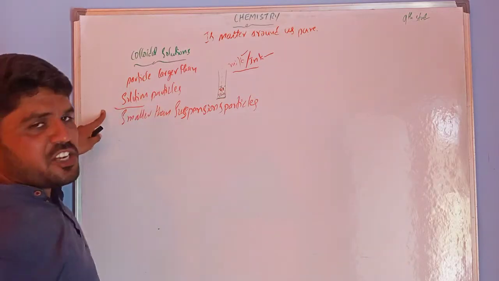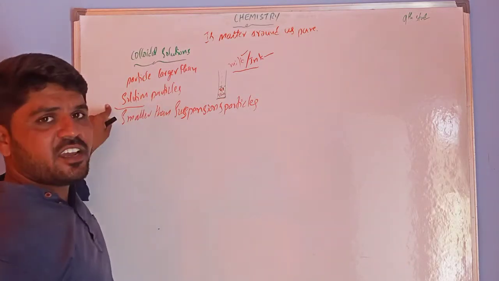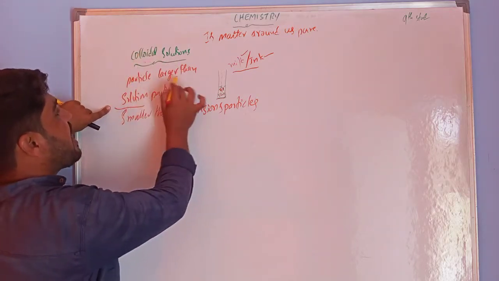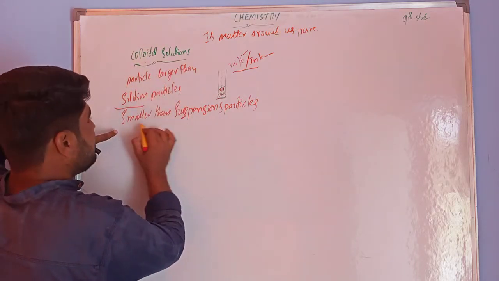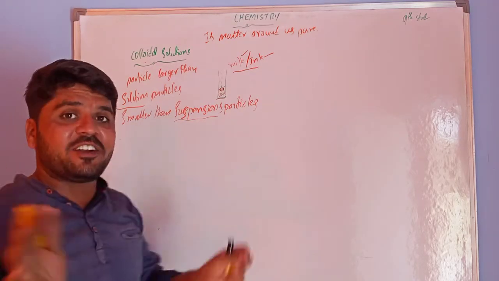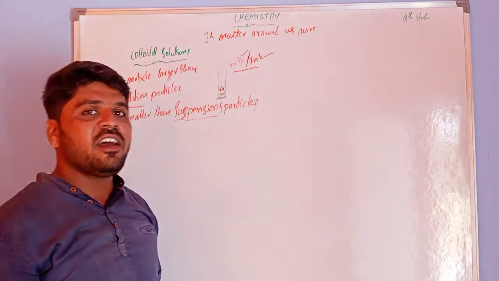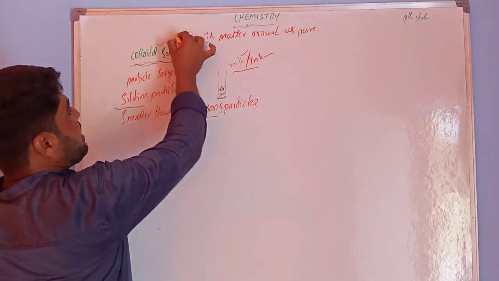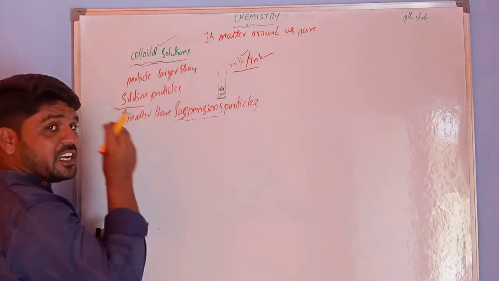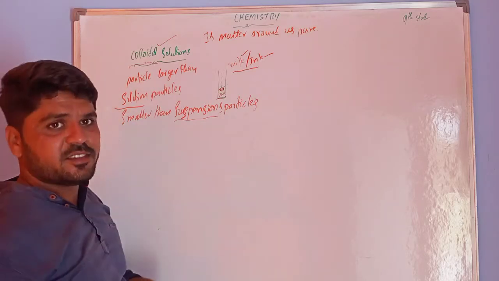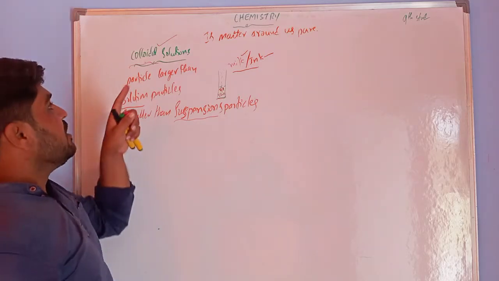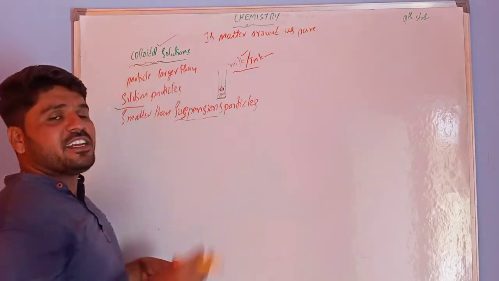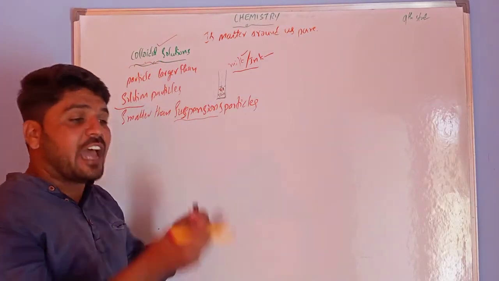Solution is a homogeneous mixture, right? That is why colloidal particles are larger, and suspension particles are heterogeneous. What type of particles are present in colloids? Generally, colloids appear as homogeneous.